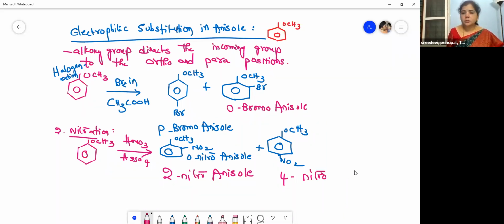So 2-nitroanisole and 4-nitroanisole. This is the halogenation, and this one is the nitration.